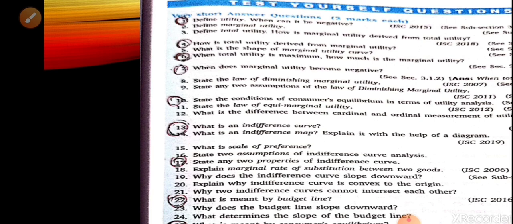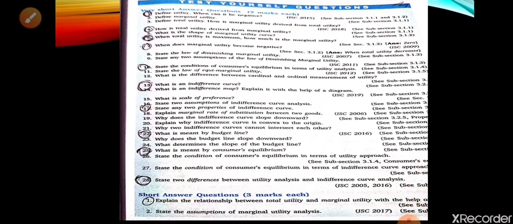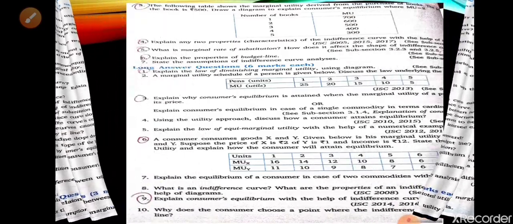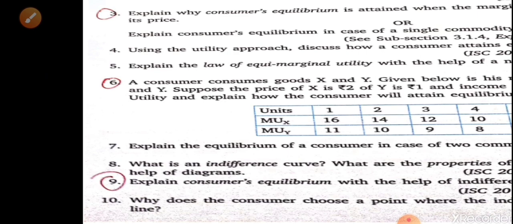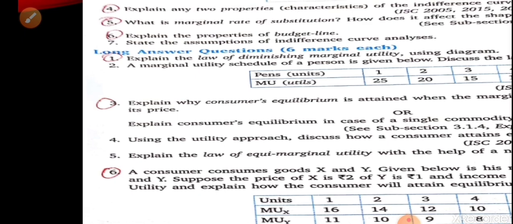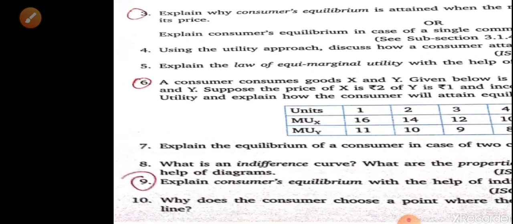Then, question number 1, 3, 4, 5, 6, and in long answers, question number 1, 3, 6, and 9.